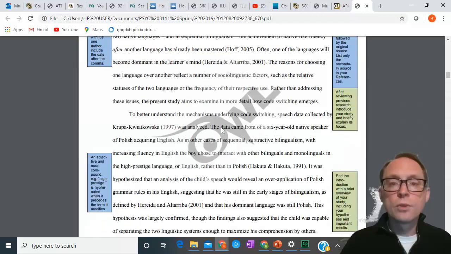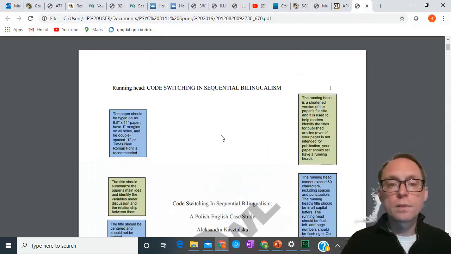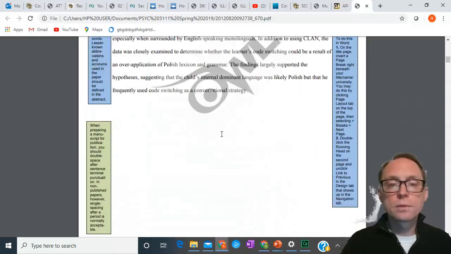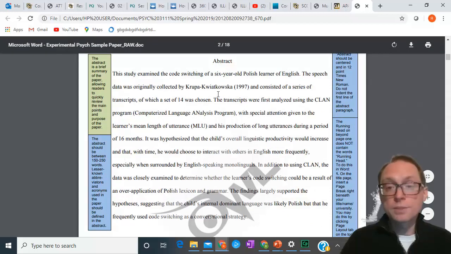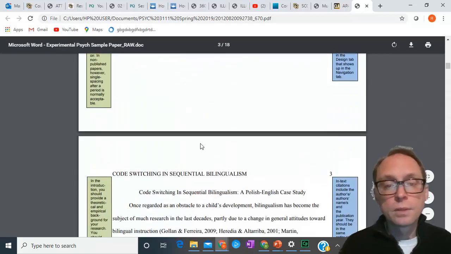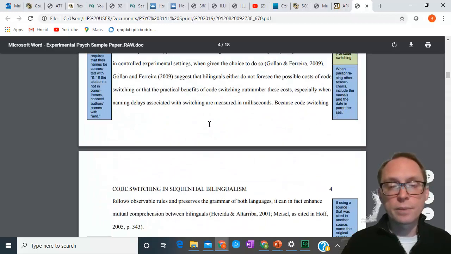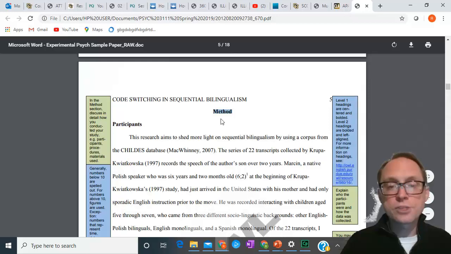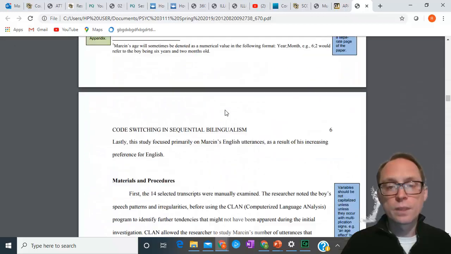Notice how the word abstract up here on the abstract page. Let's find it. There it is. Abstract is not in bold because it's a major section. Doesn't need to be in bold. The title also not in bold because that's what's telling us that this is the body of the paper. Method is a subsection. That's why it's down here. Now it just happens to be at the end of the page. You don't do a page break for the method section.